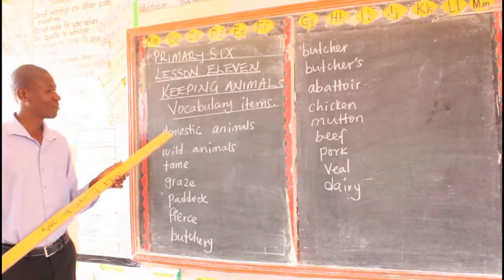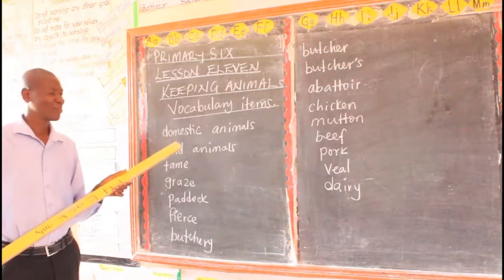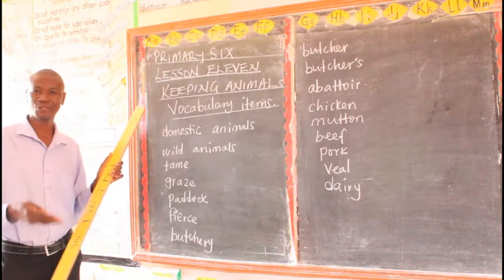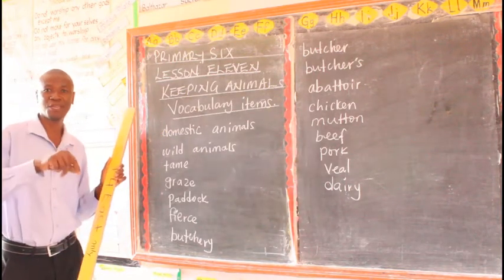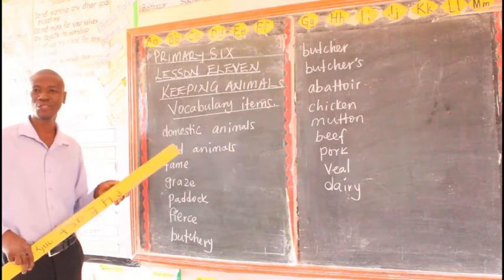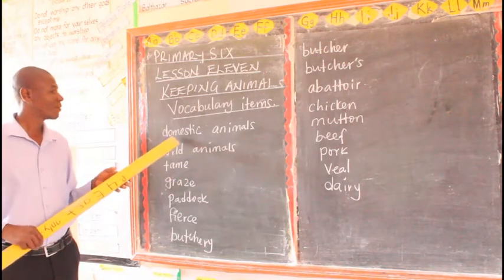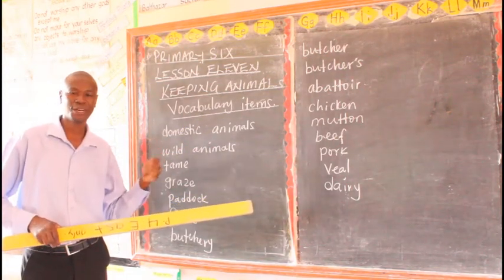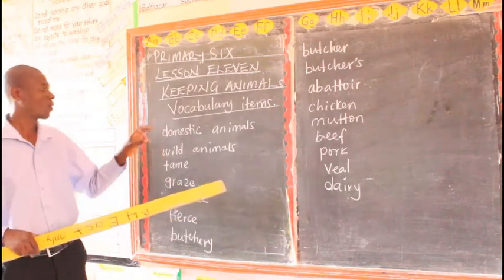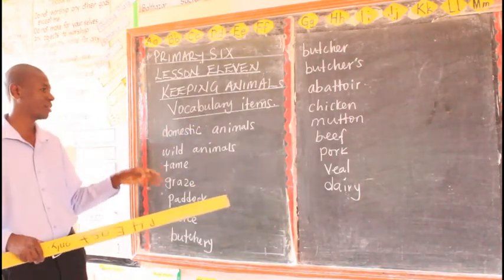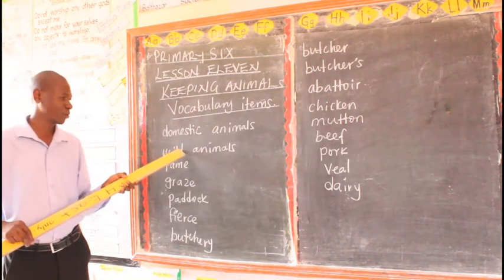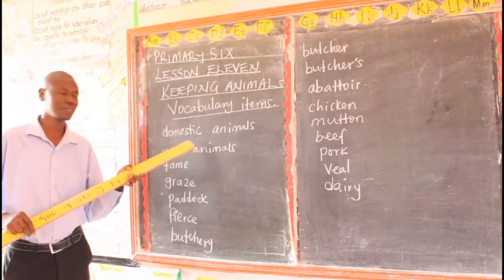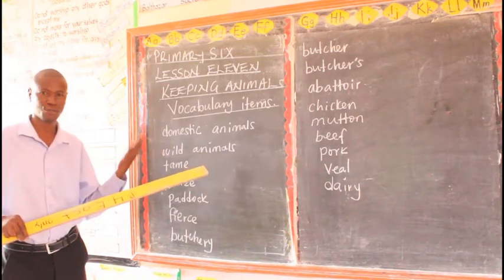Let's begin with the word domestic animals. Domestic animals are animals kept at home. I can give you some examples. If you are here with me, you would give me some examples of domestic animals. So some of the examples of domestic animals can be goats, can be cows, can be pigs, can be cats, and so forth. So all animals kept at home are called domestic animals. Then we have wild animals. These are animals that live in the bush. Examples can be lions, zebras, and so forth.